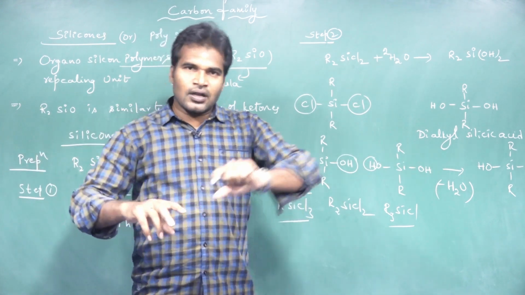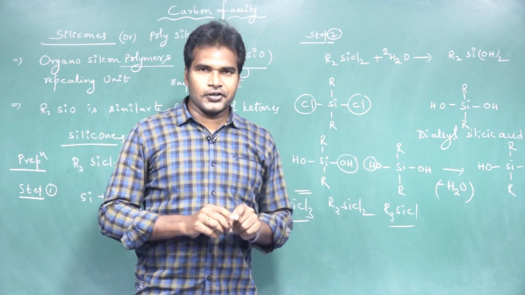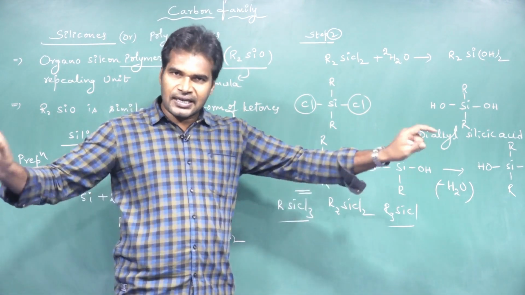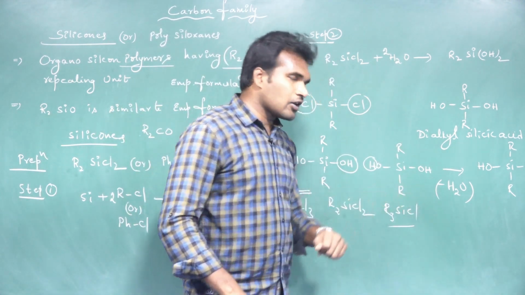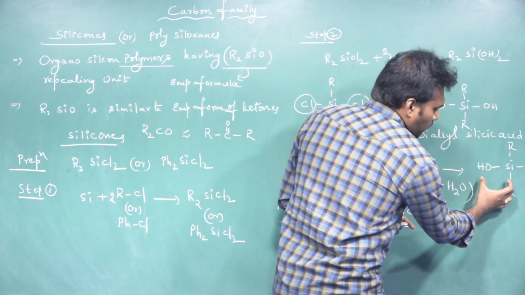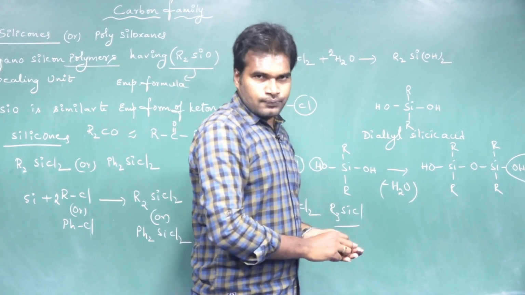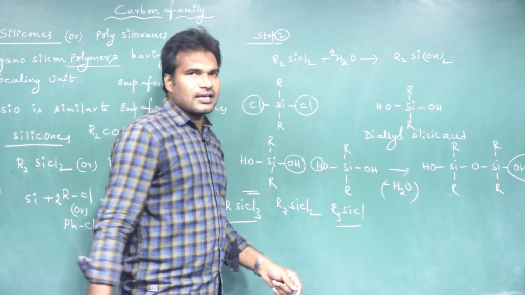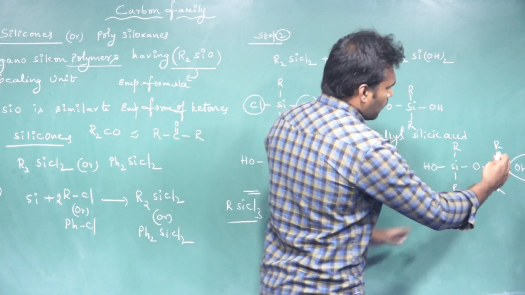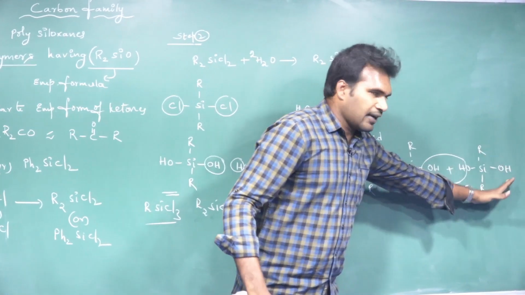Whereas the dialkyl chlorosilanes are only for linear polymerization, either right hand side or left hand side, the polymerization will continue. So dialkyl chlorosilanes are useful for linear silicones. Whereas with trialkyl chlorosilanes, if you want to cap the polymerization at a particular point, you just treat it with trialkyl chlorosilane. Why? Suppose I just want to end this polymerization here.